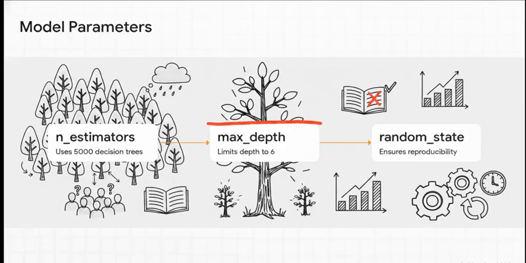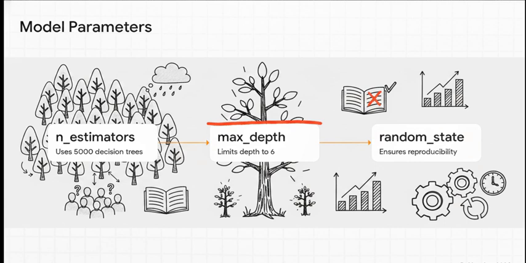For the algorithm itself, we're rolling with a random forest classifier. But we gotta set some ground rules, or parameters. First, n_estimators equals 5,000. It's like, if you wanted highly accurate weather advice, you wouldn't just ask one guy on the street, right? You'd ask 5,000 different people, or in our case, 5,000 individual decision trees to get a super reliable majority vote.